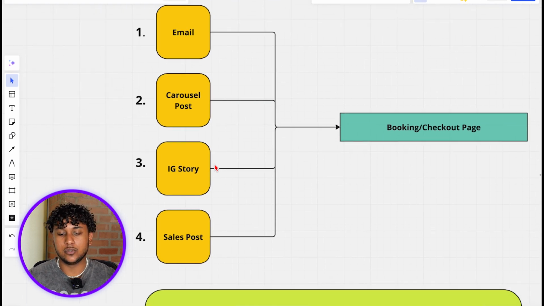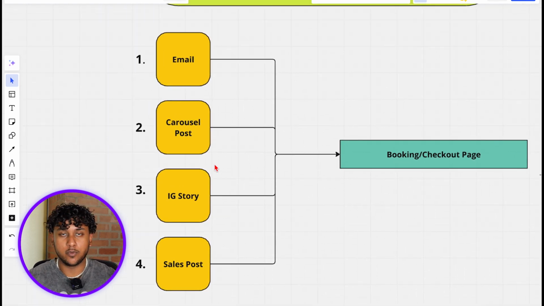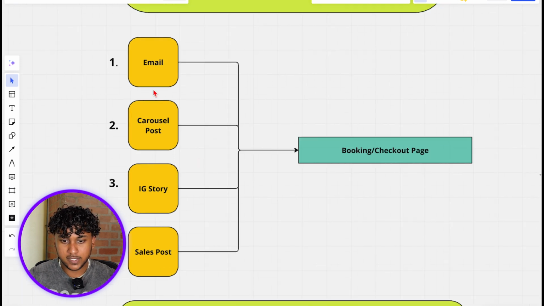Finally, the last way is through sales posts. Again, this is where you pretty much talk about your results, some sort of case studies, transformation posts, etc., whatever it is, just showing the results that you get from your product or service that your target audience can see and find value in, and if they're interested, they'll reach out to you from that. And all 4 of these will redirect to one thing, which is your booking/checkout page.